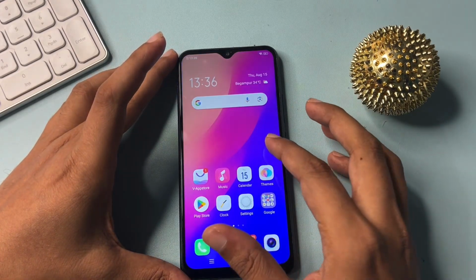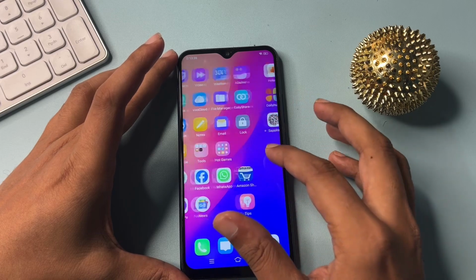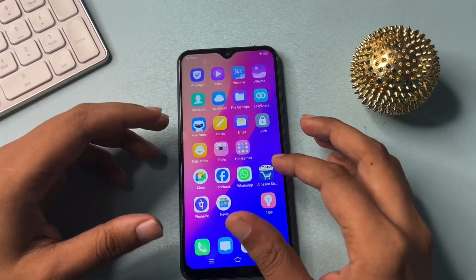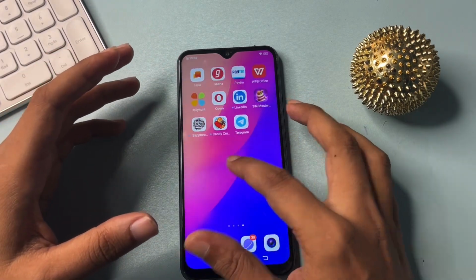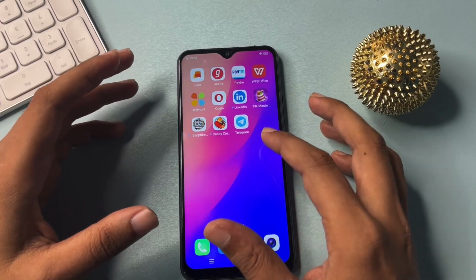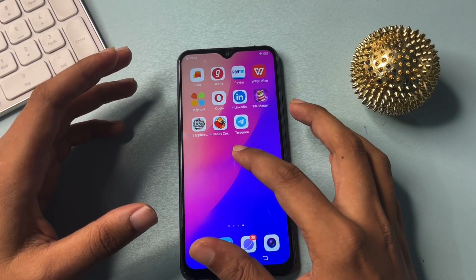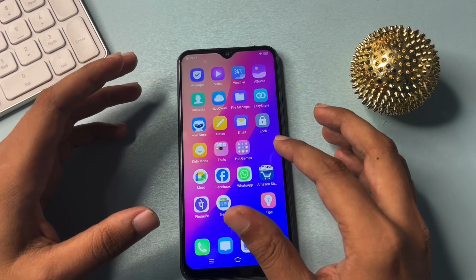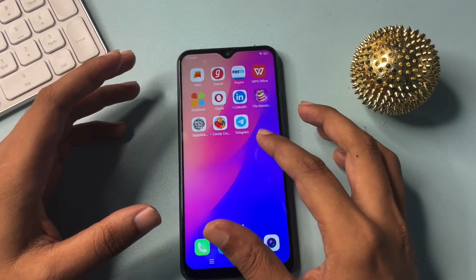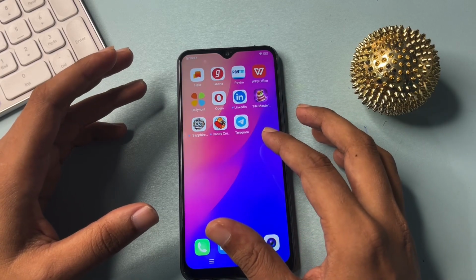And the main thing is that you can see all my phone's data and applications which were in my smartphone are still there as they were. So this trick is very useful for those customers who don't want to lose their money and don't want to visit any service center, and they want to save their smartphone's data. They can use this method to unlock their smartphone.